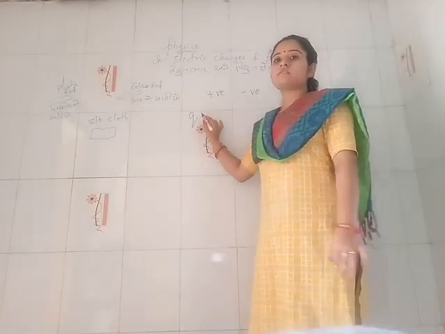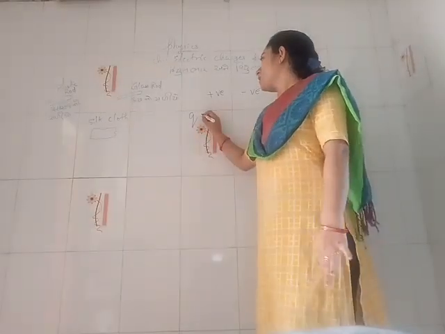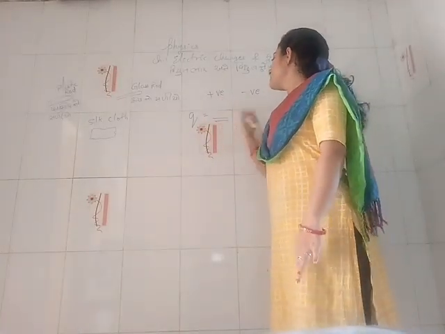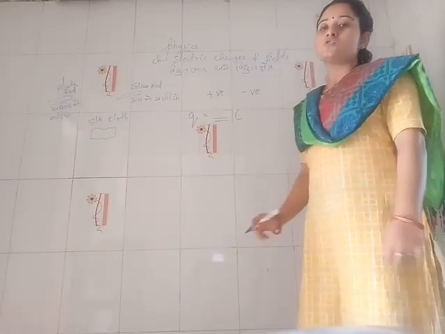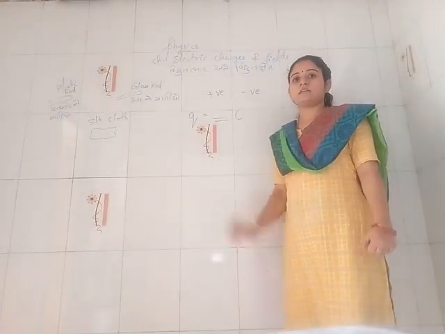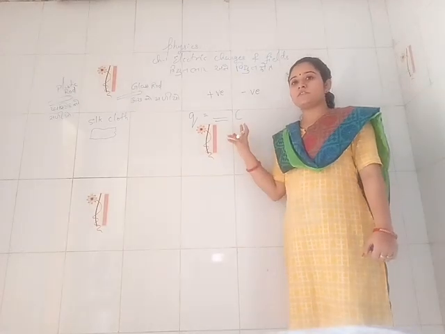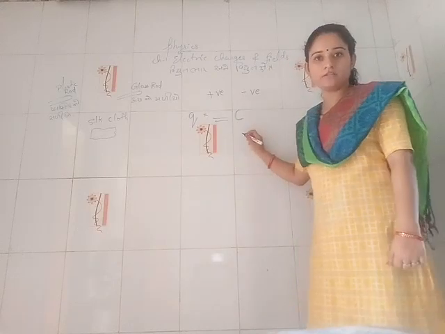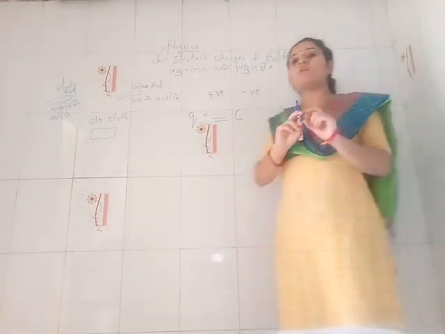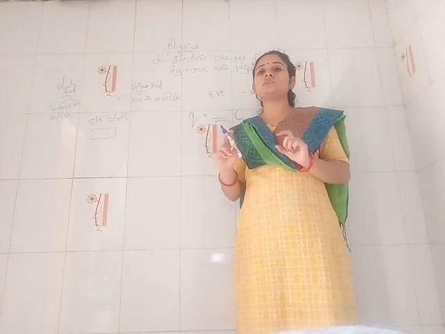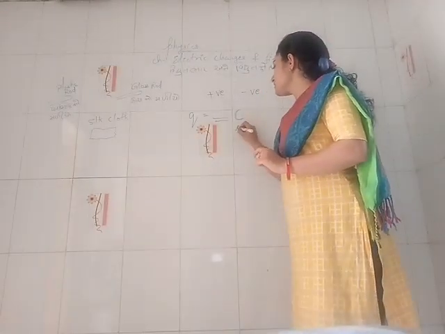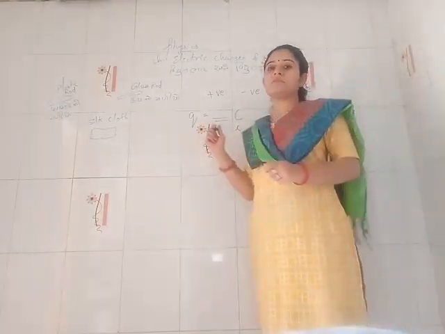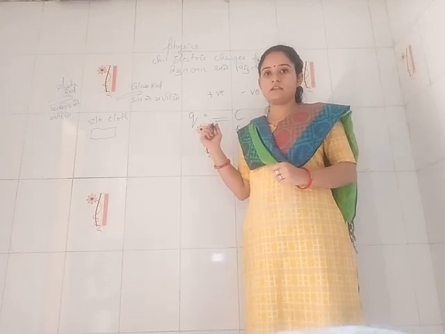Q is the symbol for the electric charge. Electric charge has its unit coulomb. So we know from 11th standard that coulomb is the unit which is named after a scientist. So we will write its unit in capital C. If you want to write the whole spelling of the unit, then you should start it with a small c, as its symbol has been given after a scientist's name.